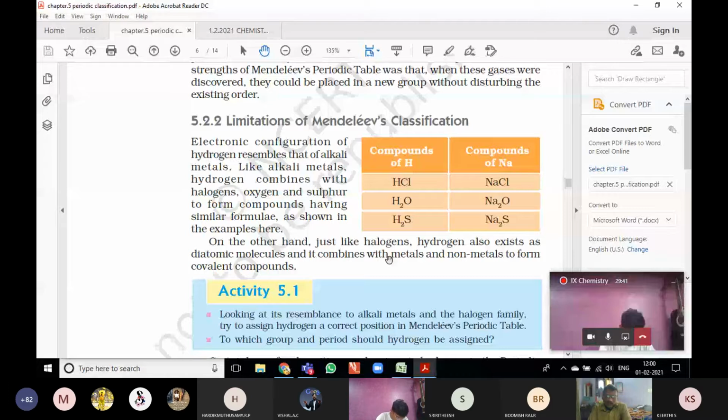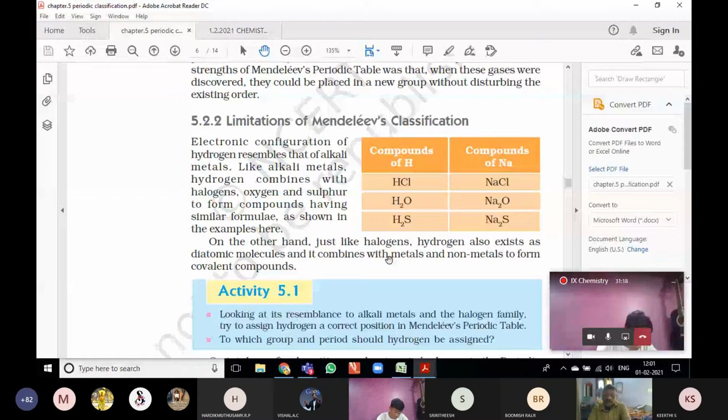So what is the form of chlorine? Cl2. Chlorine is a diatomic molecule. Iodine, bromine, they are diatomic molecules. So like halogens, hydrogen is also a diatomic molecule. So see the box there. Compounds of hydrogen, compounds of sodium, both are related. So it has the characters of both alkalis and the halogens.